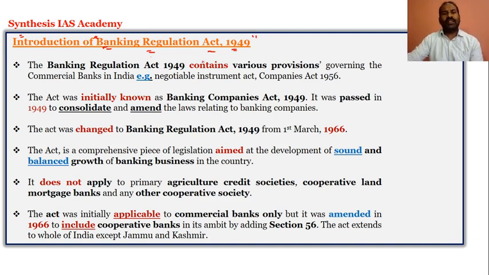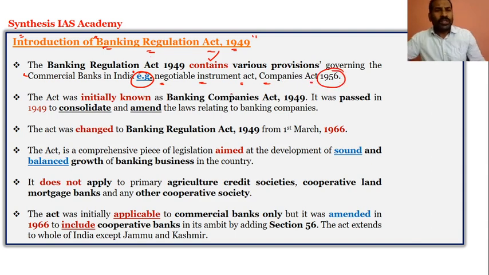So this Banking Regulation Act 1949, earlier when it started, contained various provisions which were governing the commercial banks of India. For example, the Negotiable Instruments Act and the Companies Act 1956. So the initial Banking Regulation Act 1949 did have the provisions which were governing the various commercial banks. And initially the Banking Regulation Act was known as the Banking Companies Act 1949.